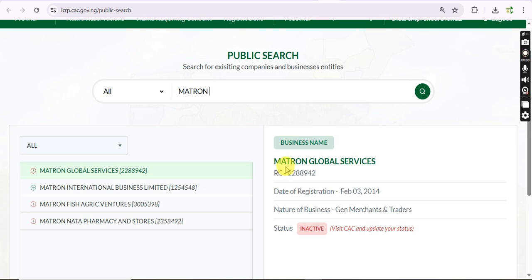All right, so the step one that you need to do is visit or reach out to any CAC accredited agent or CAC office near you. And step two is that you have to file the outstanding annual return.